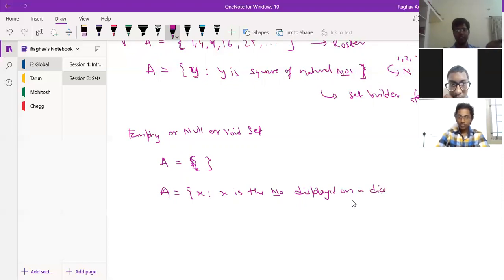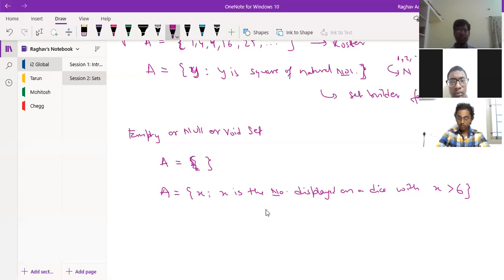It has 6 sides. You play Ludo and snakes and ladders, that cubical dice. Now suppose the condition is X greater than 6. This is the definition of my element X. A is a set which has the element X such that X is the number displayed on a dice. Suppose you roll a dice, whatever number comes on the top, that is X, with the condition that X is greater than 6.